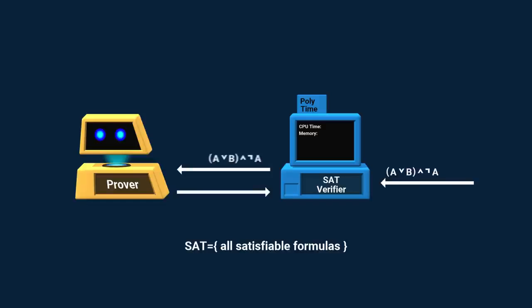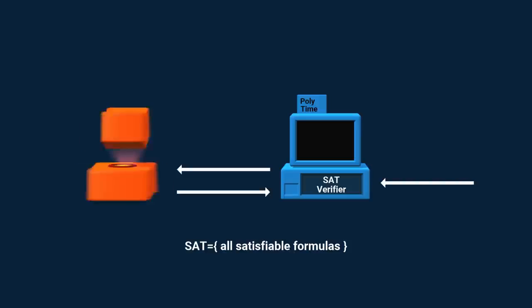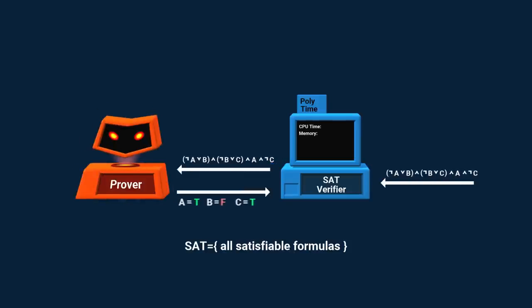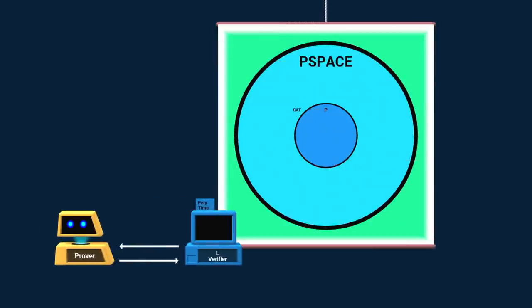As we saw before, building a SAT verifier is easy. The prover instantly knows this formula is satisfiable, and it can prove it with a satisfying assignment. The verifier will make sure it is correct. If we input a contradiction, a malicious prover might try to cheat, but the verifier will see it as a lie. The class of all languages that can be verified in polynomial time is called NP. NP is believed to be larger than P, but whether this is really so is a famous open question in computer science. We'll now prove a more modest claim, that NP is contained within P-space.